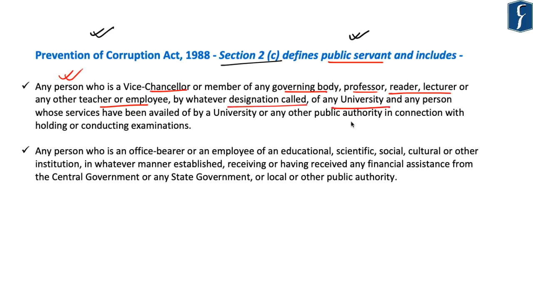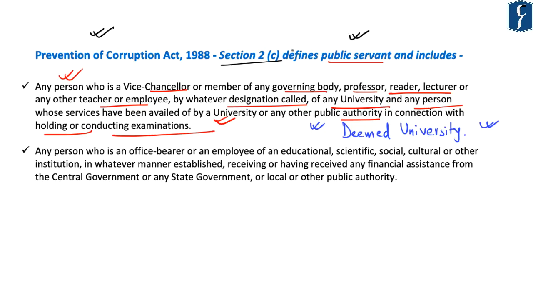Here it's important to note that the term university has also been understood to include deemed universities, because all the provisions of the UGC Act 1956 also apply to deemed universities. It also covers any person whose services have been availed of by a university or any other public authority in connection with holding or conducting examinations.